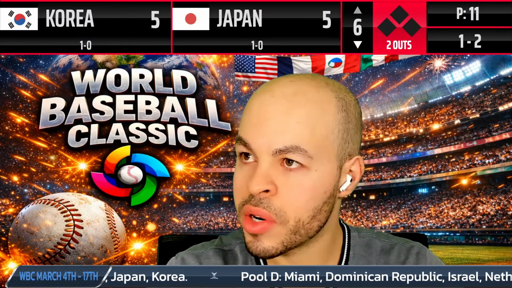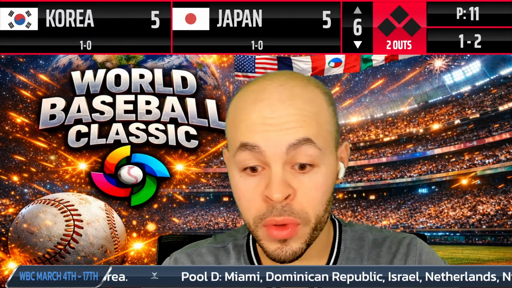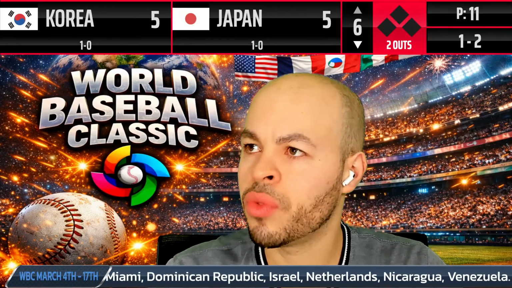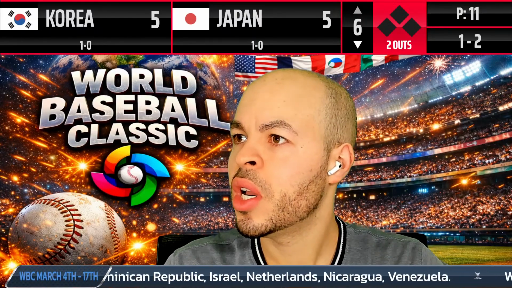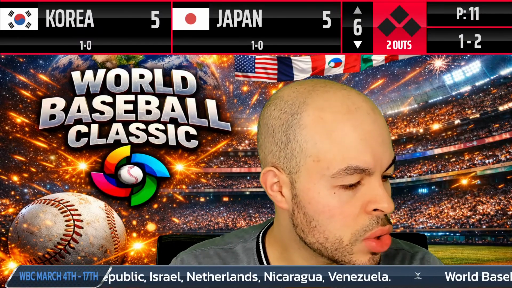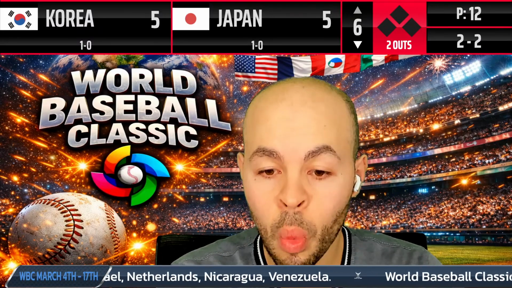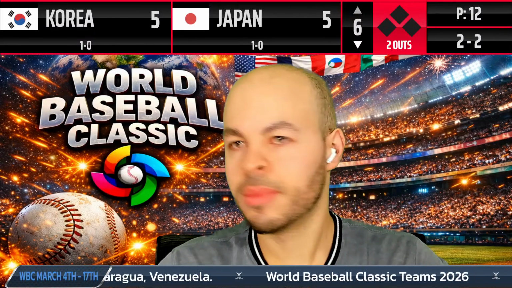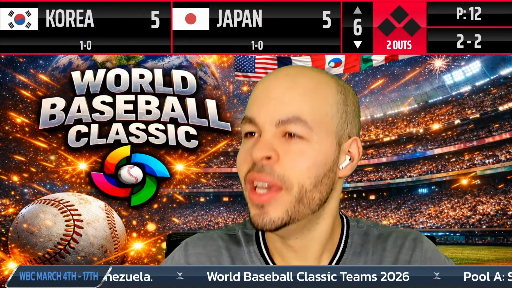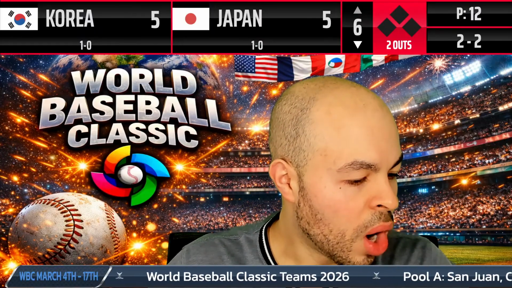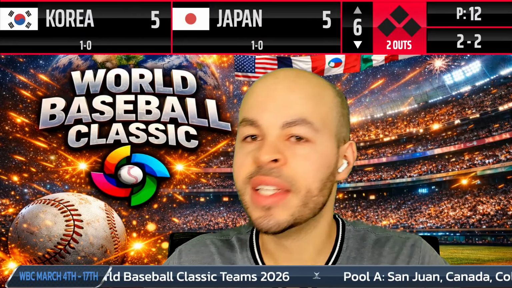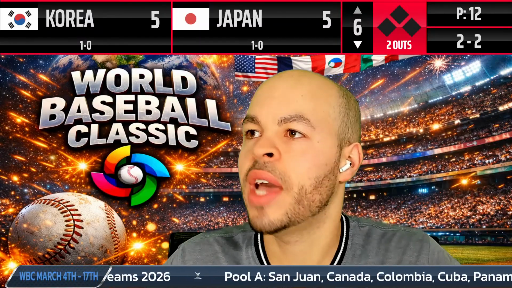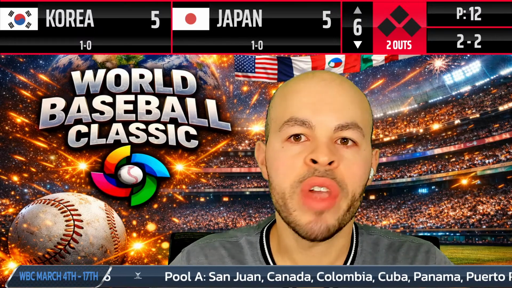I was here not too long ago for the USA game, a game that had 17 walks from Brazil. Here's the pitch in the dirt, 2-2. This game has no walks. Isn't that beautiful? No walks. The game yesterday had 17 walks. I don't believe that. Japan and Korea has been a great game so far.